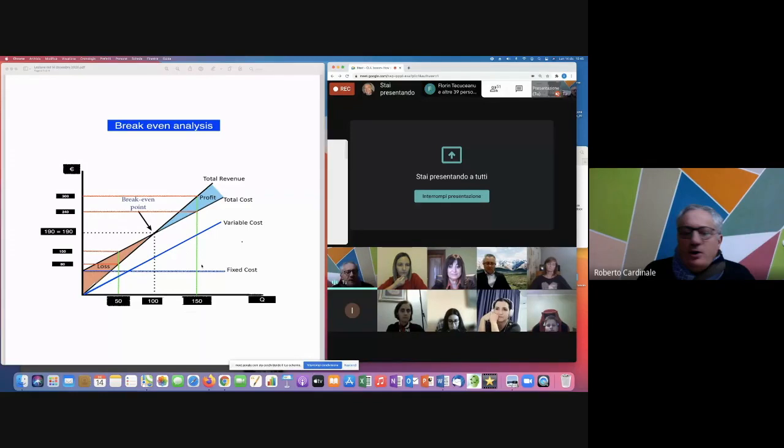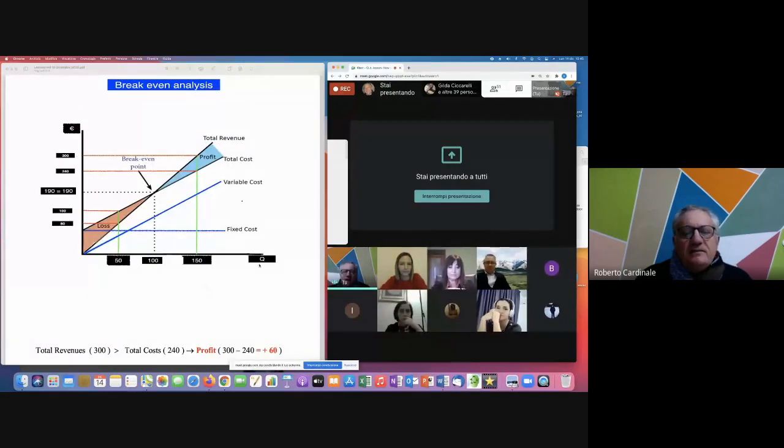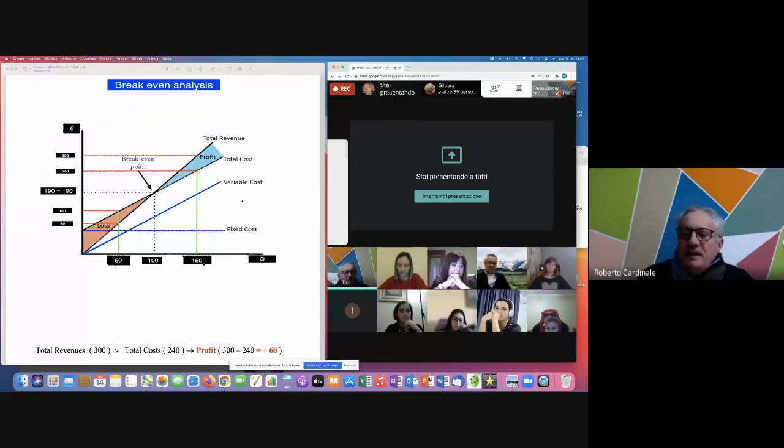If you remember the examples that I have made above, we have, for instance, at quantity 150, if we make 150 items, we have 300 revenues. Okay? You can see the green line that intercepts total revenue at this point. See? This point means 300 euros.